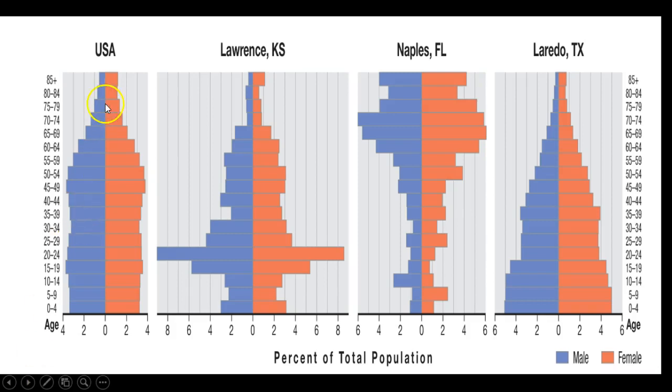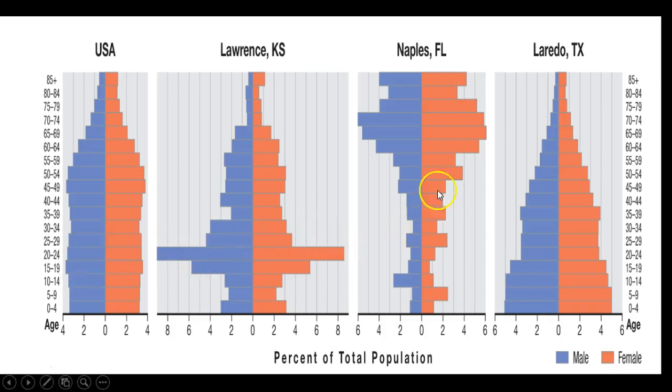Now how about looking at these here? So this is the USA as a whole, but let's look at different areas like Lawrence, Kansas. This is a weird shape. It has a lot of people between ages 20 and 24. Why is that? Well, Lawrence, Kansas is a college town, so most people that live there are 20 to 24 years old.